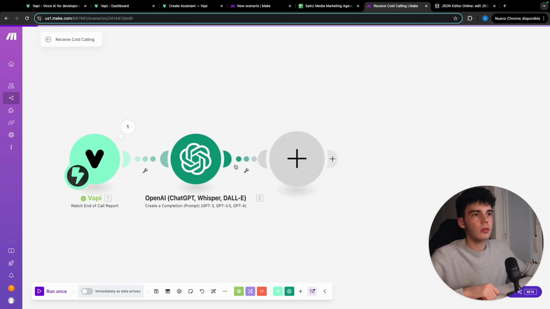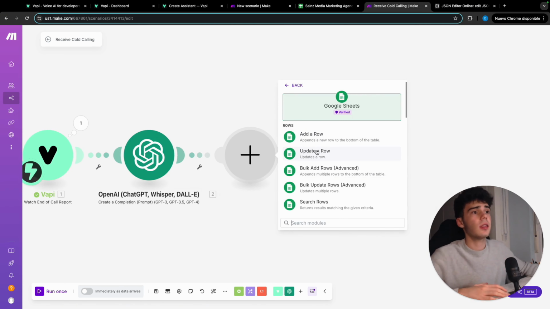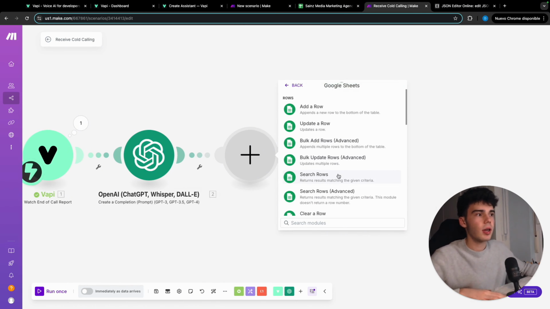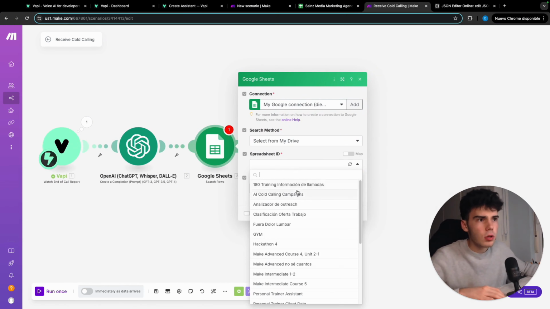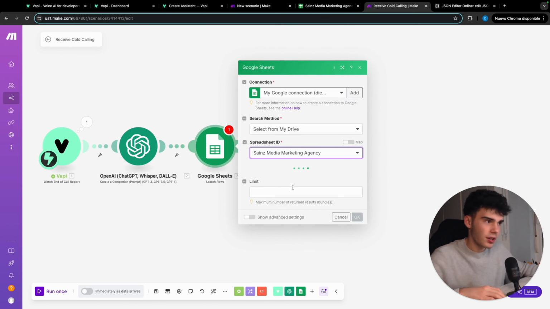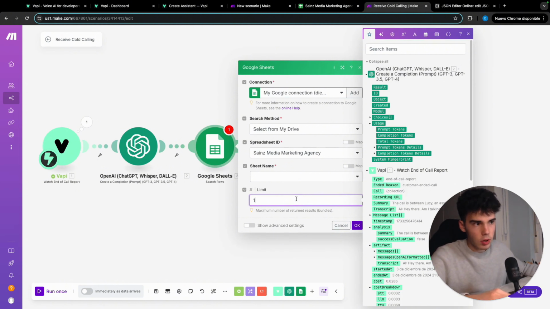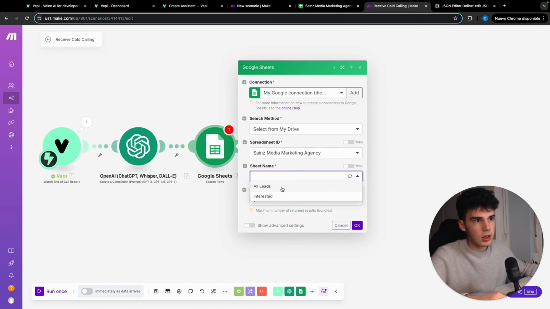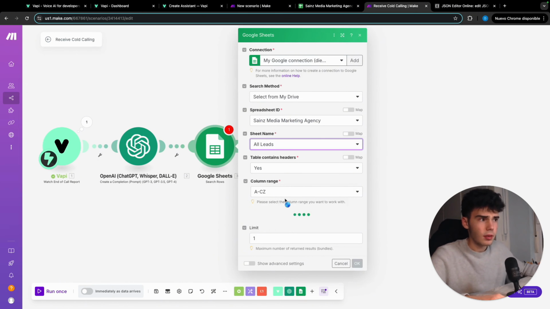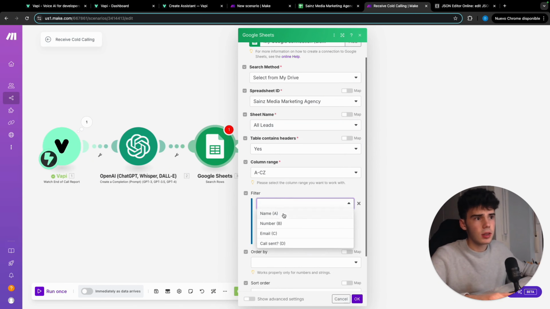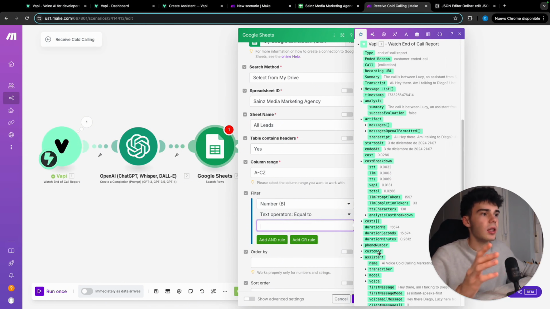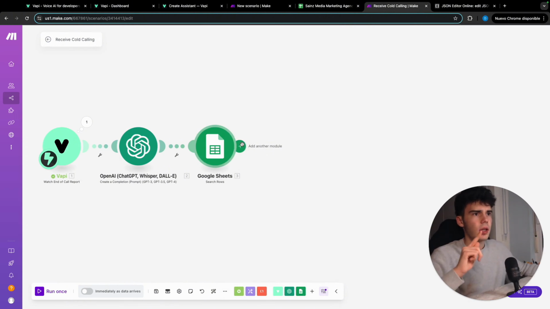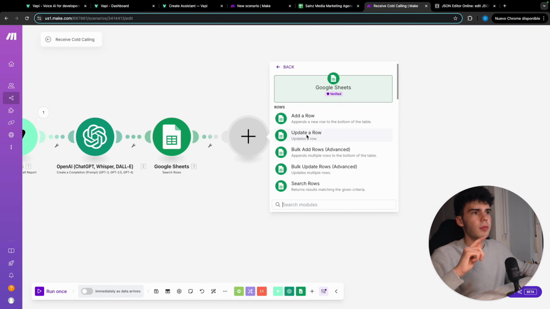And now it's the moment to search for that row inside the Google Sheets we already have to update and put that the call has been sent. So let's go to our Assigned Media marketing agency one. Let's put the limit on 1. Let's go to sheet name leads, and we want to find the one in which the number equals, in this case, to go down and select customer number inside here. Once done, we're gonna click on OK, and we're gonna click here on update a row.